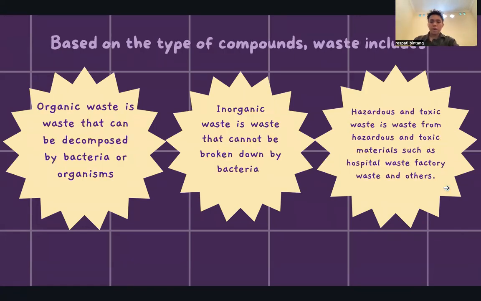Based on the type of compounds, waste includes organic waste, inorganic waste, and hazardous and toxic waste. Organic waste is waste that can be decomposed by bacteria or organisms. Inorganic waste is waste that cannot be broken down by bacteria. Hazardous and toxic waste is waste from hazardous and toxic materials such as hospital waste, factory waste, and others.